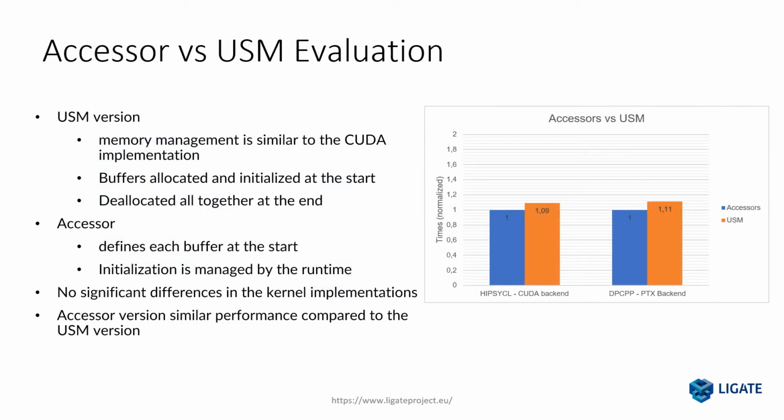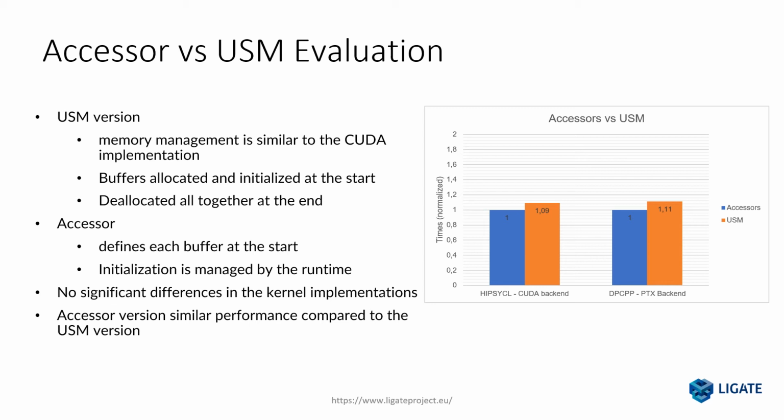In our experiments, we benchmarked the accessor and the USM version of ligand 3.0. The main difference obviously lies in the memory management. The USM version is similar to the CUDA version in that each buffer is allocated and initialized at the start of the application and then deallocated at the end.